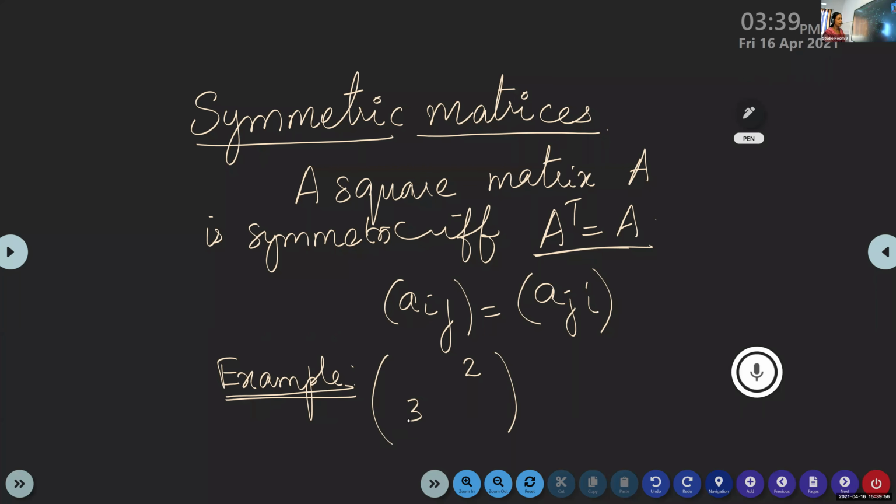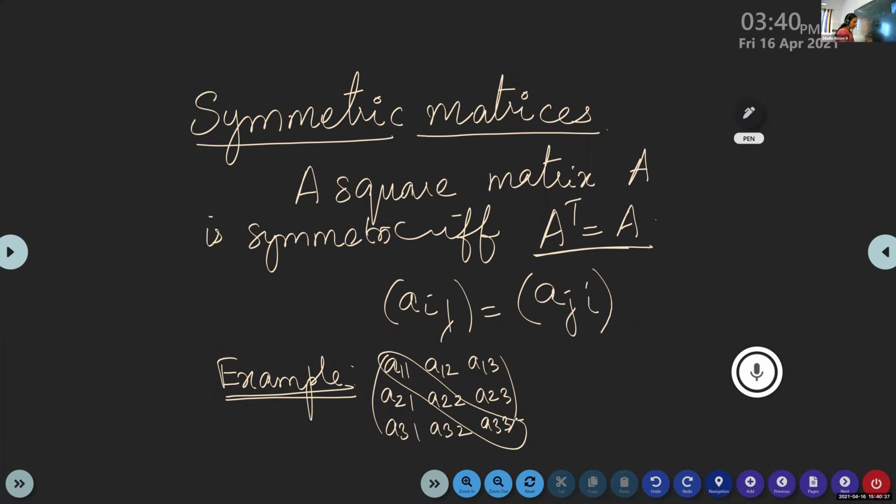Let's recall the general form: A11, A12, A13, A21, A22, A23, A31, A32, A33. What are the diagonal entries? The elements along the principal diagonal form the diagonal entries.